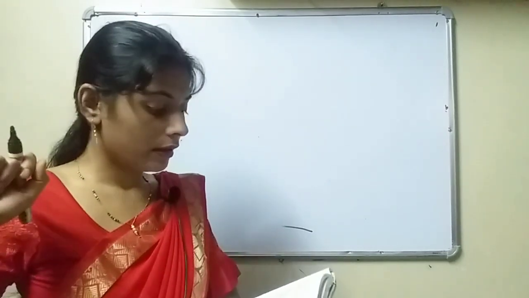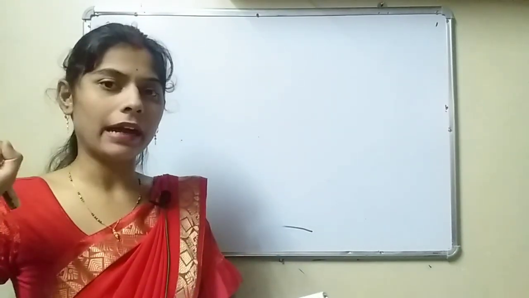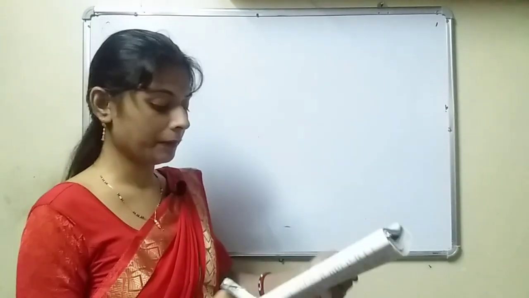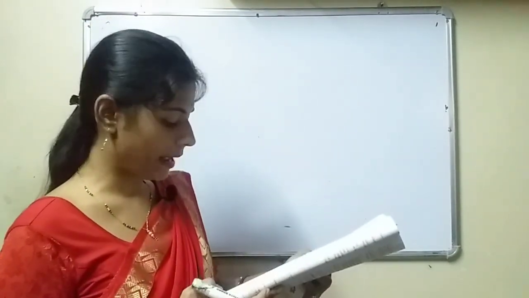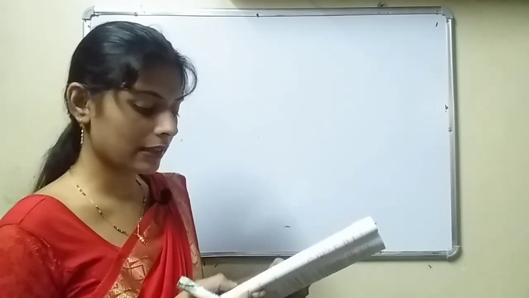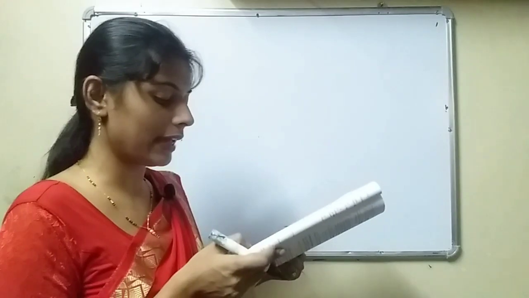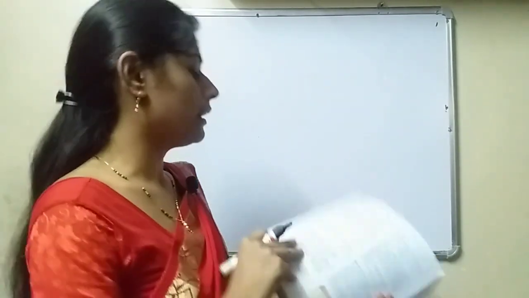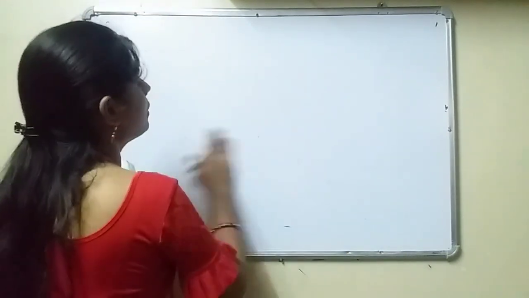If they are asking about height, it will become negative, because we already studied on page number 70, point B, in height, if the mean sea level is considered the 0 level and the above mean sea level is positive height, then depth is negative height. If they are asking about the depth, it will become negative.